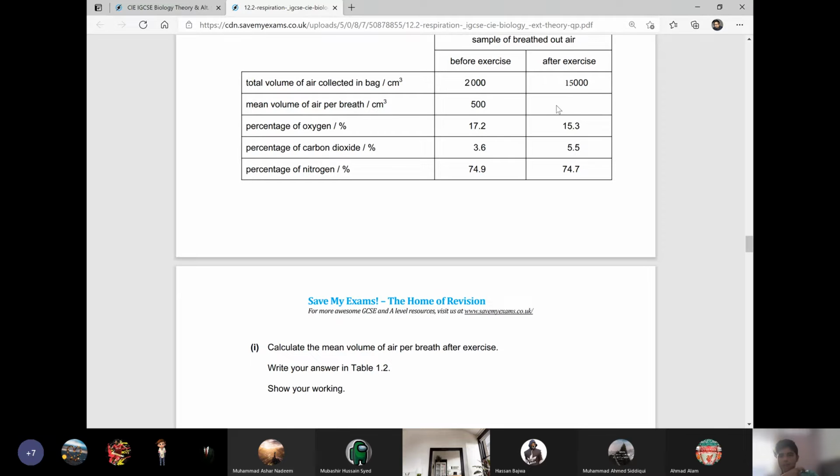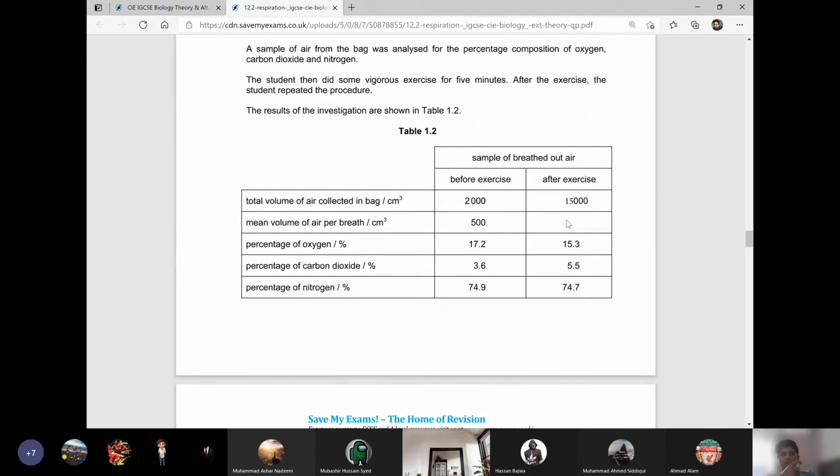We have to find this one. Now, boys, who will tell me? It's not a difficult question. What will be the mean volume per breath? What will be the answer over here? How will we find it out? It's the easiest question ever.